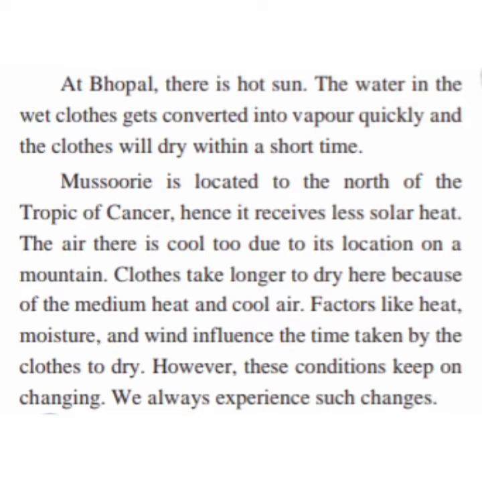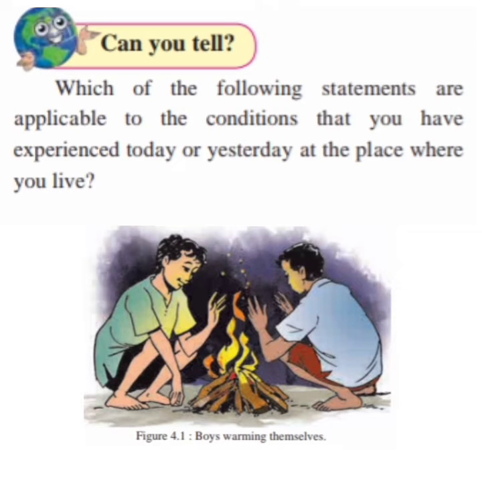So students, factors means elements like heat, hotness, moisture means wetness in the climate, and wind means the air which is blowing in the climate. Influence means affect the time taken by the clothes to dry. However, these conditions keep on changing. We always experience such changes in the environment. Now let us see the next question.